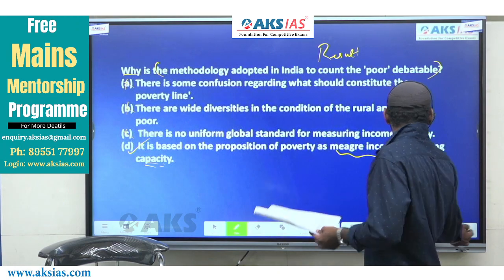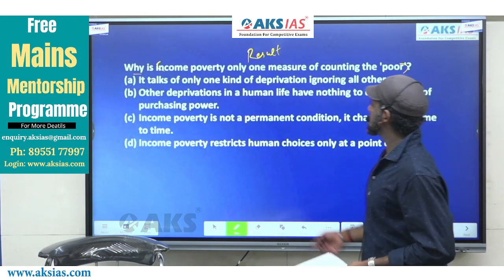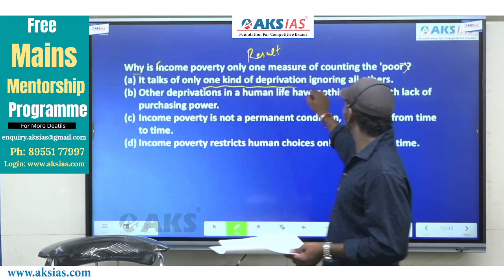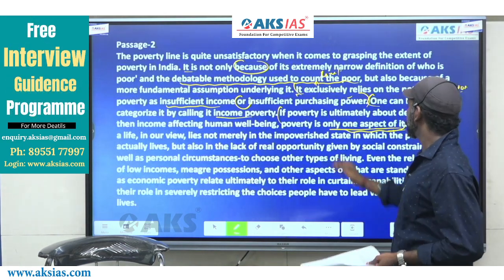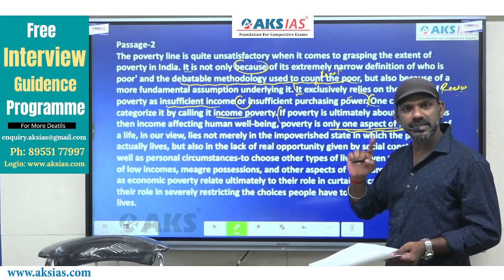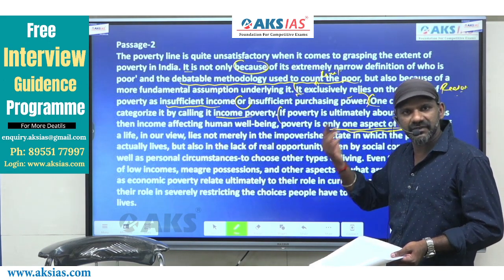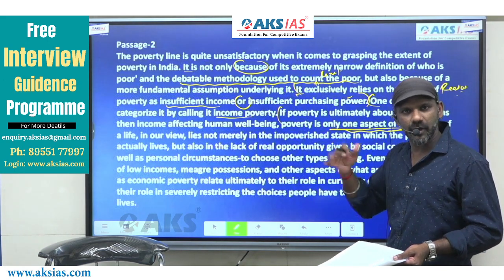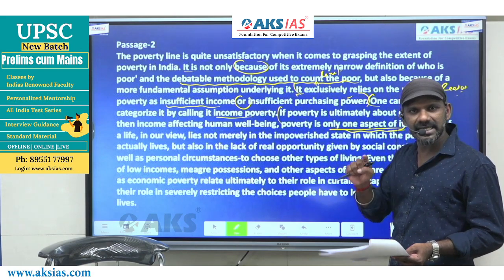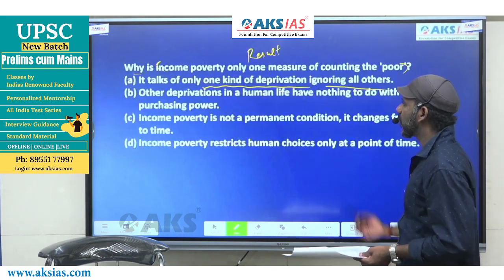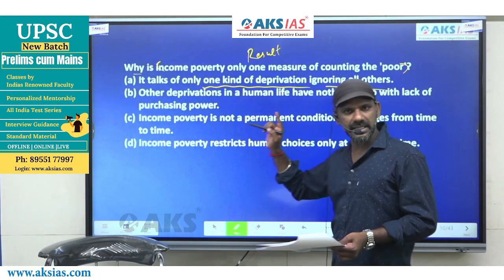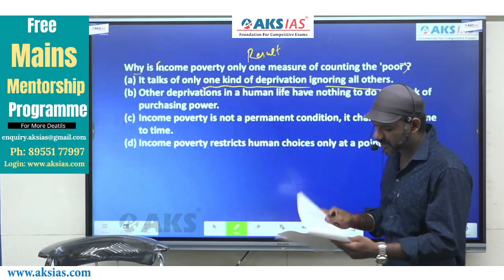Come to option A once again. It talks of only one kind of deprivation, ignoring others, right? It says poverty is only one aspect of it. That means other deprivations are being neglected or ignored. Only one kind of deprivation is being given importance, and that exactly is what option A says. A must be considered. Leave it there. We have some more options to discuss, right?